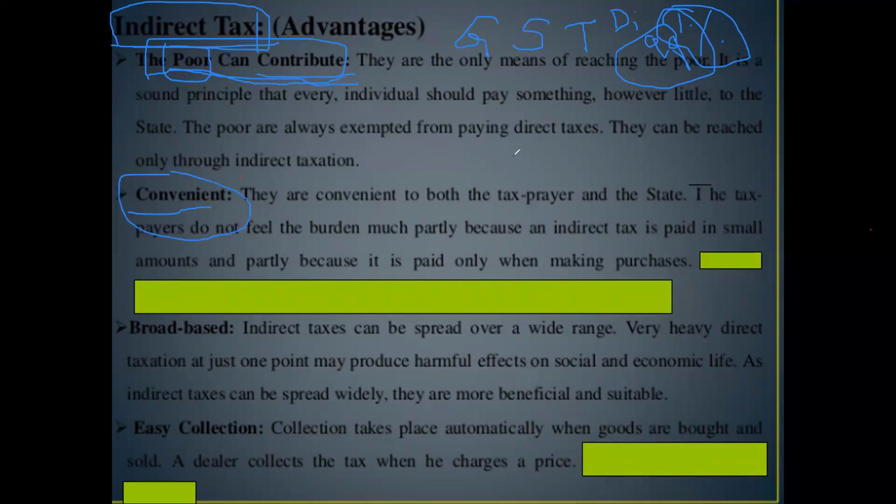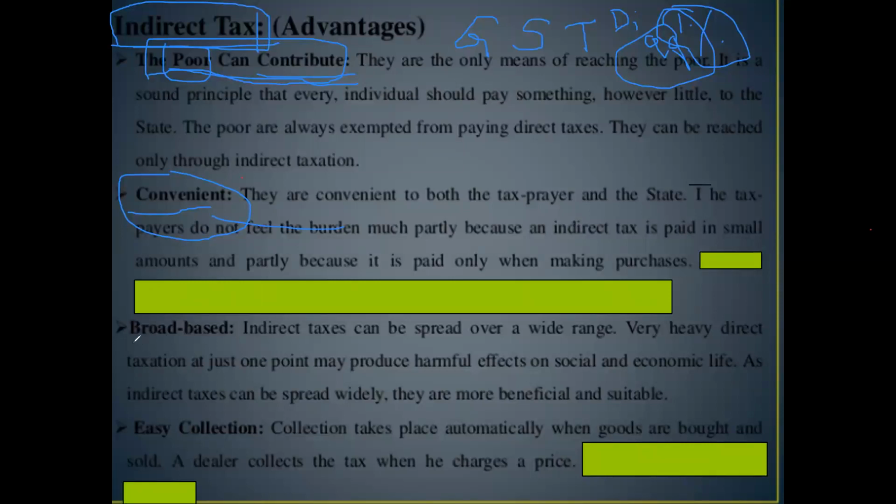Simply we purchase goods and bring them to the house. That's all. So unknowingly, we happen to pay indirect tax. That is why it is very convenient for the taxpayer: if we knew, we would feel this much tax we are paying, but we do not know.